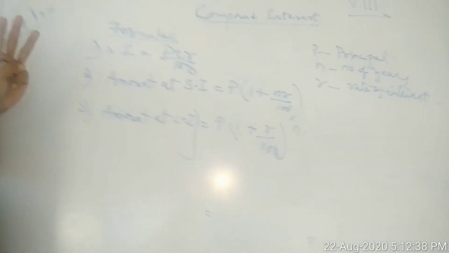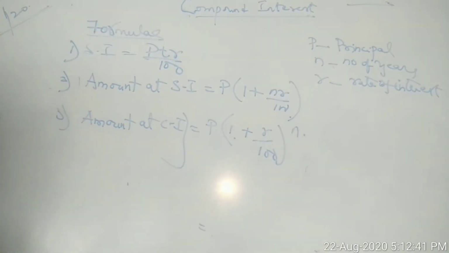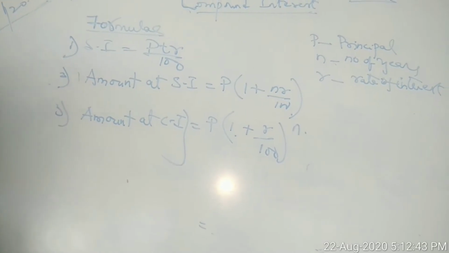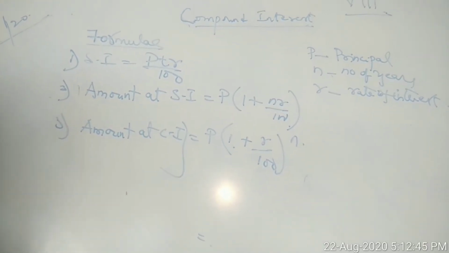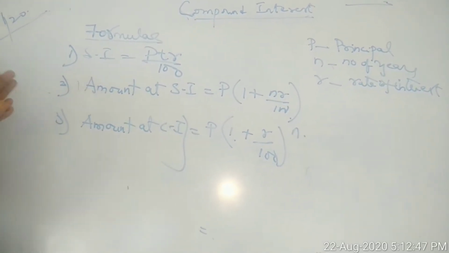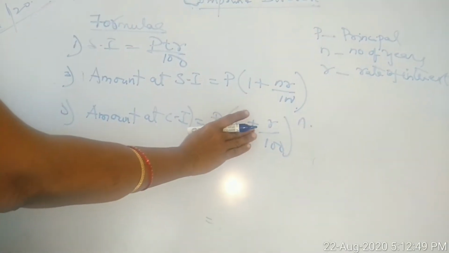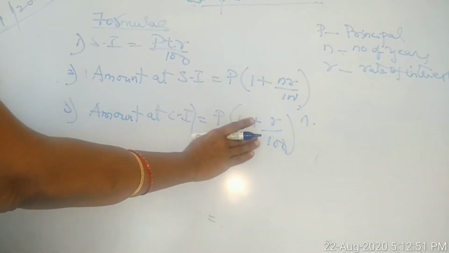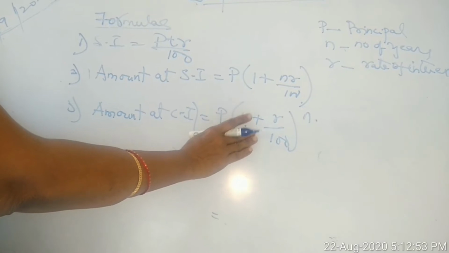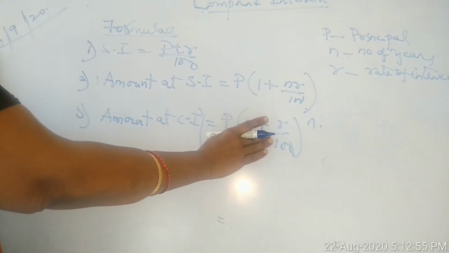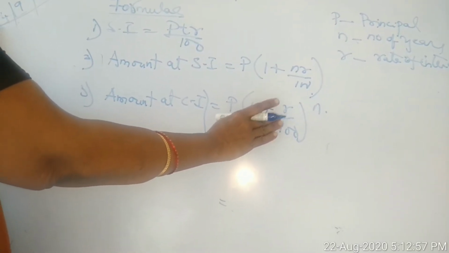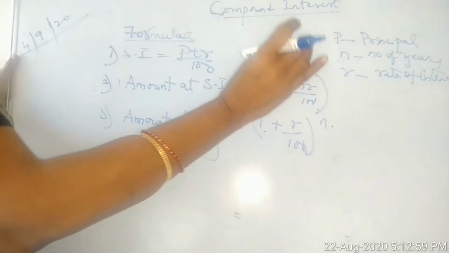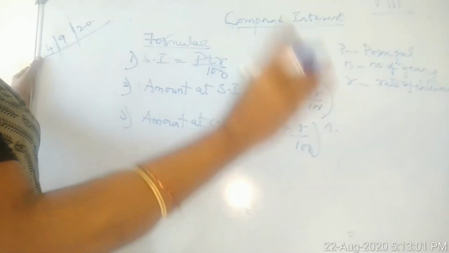We have 3 rates, children: annual rate, half yearly rate, quarterly rate. Annually means the rate will be used as given in the question. But when the rate percent is half yearly, what rate is given in the question?